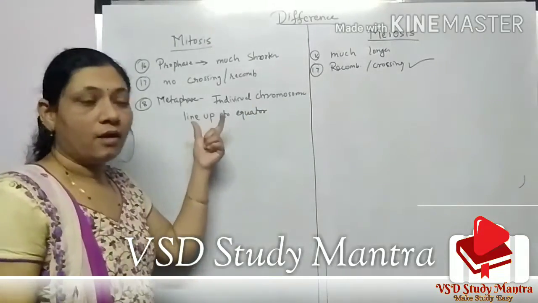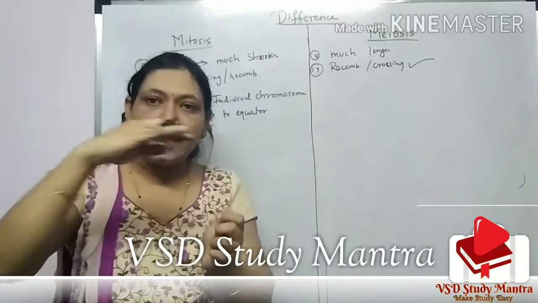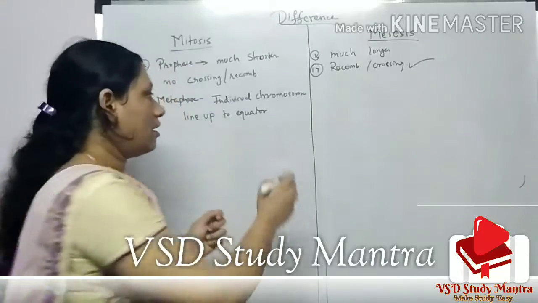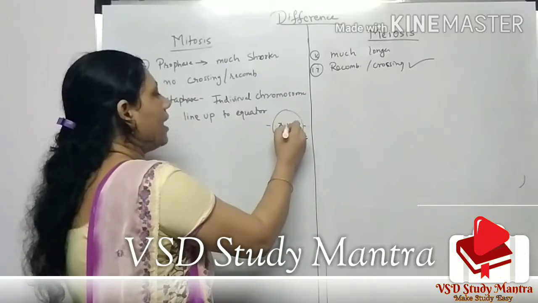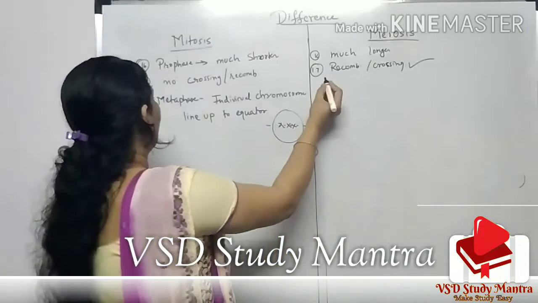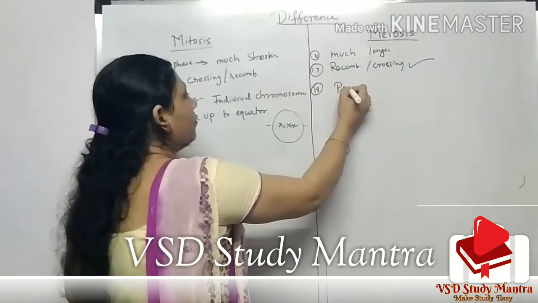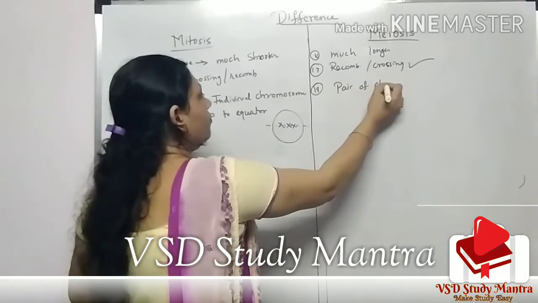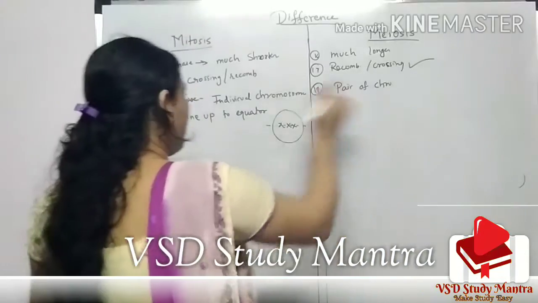Okay, here what happens? The individual chromosomes are lined up, see here, lined up like this in this equator, and here what happens in metaphase? The pairs of chromosomes are lined up in the equator. Okay,